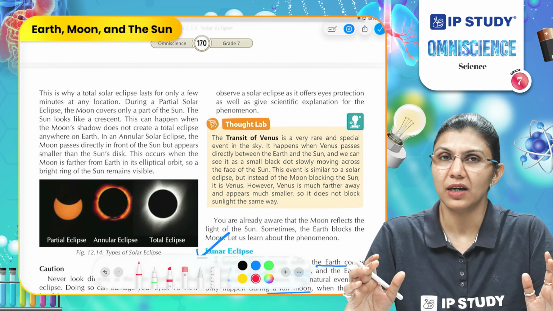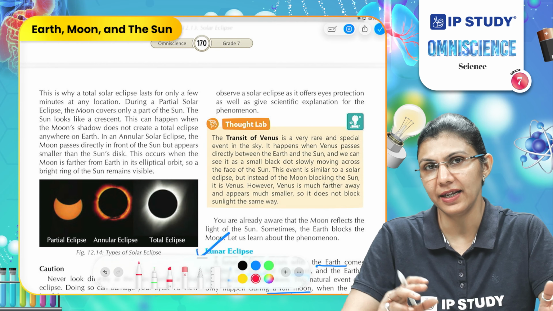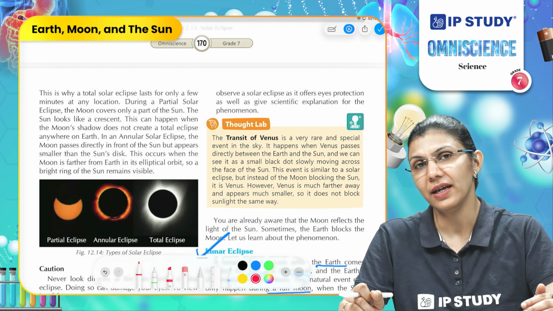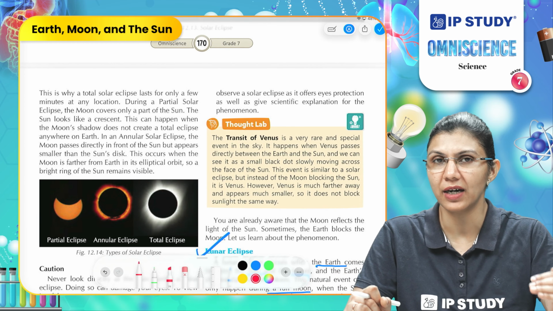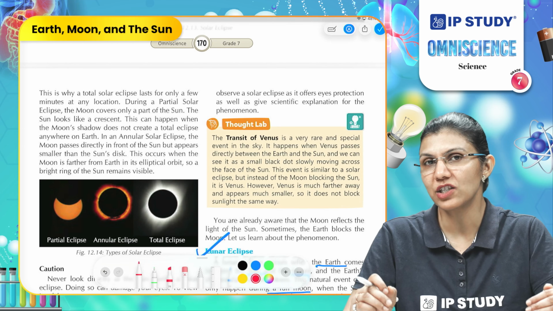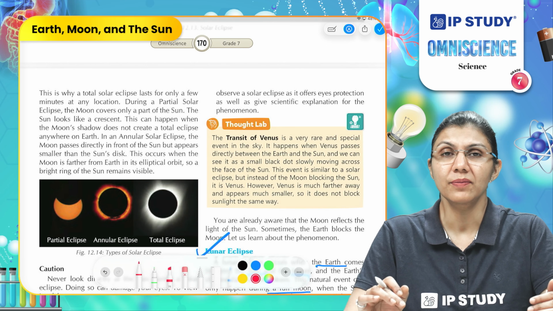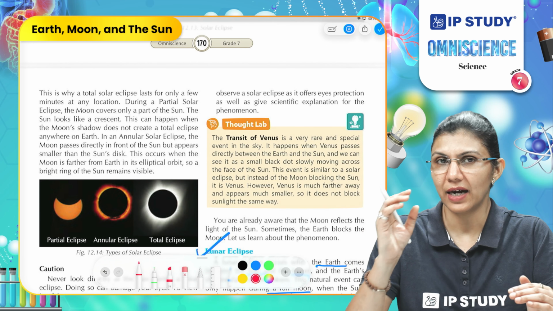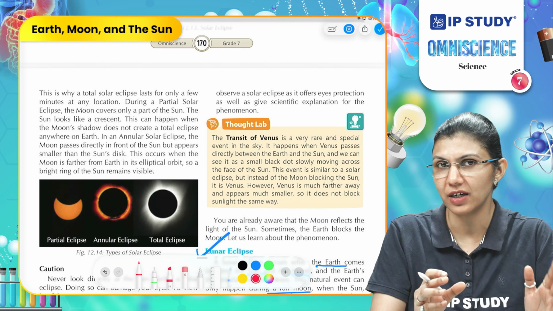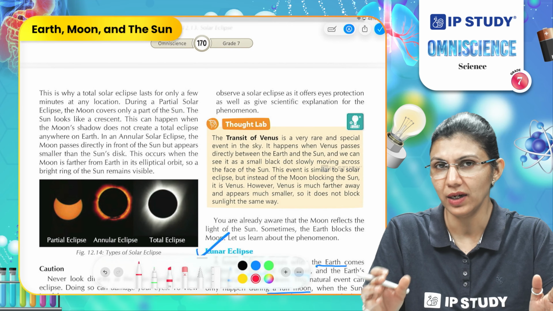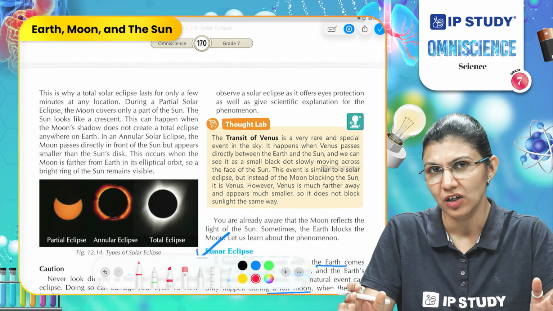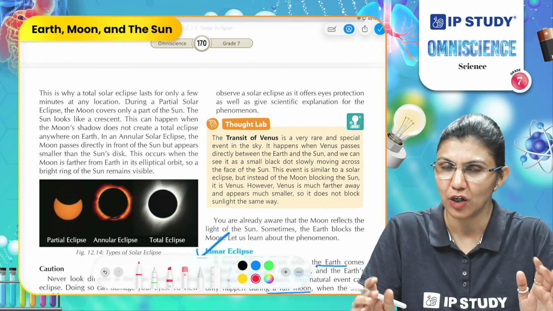When all three objects are lining up in a straight line and the moon comes in between the Earth and the sun, we experience the solar eclipse. And when the Earth comes in between the sun and the moon and casts its shadow over the moon, we experience the lunar eclipse.